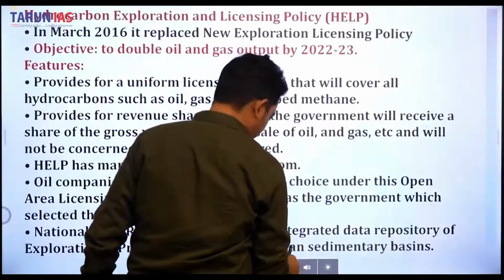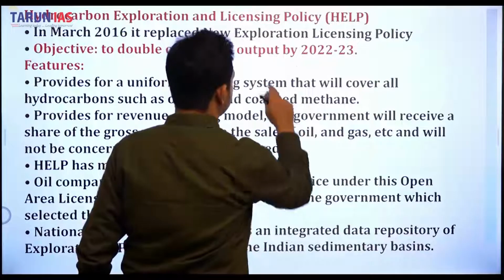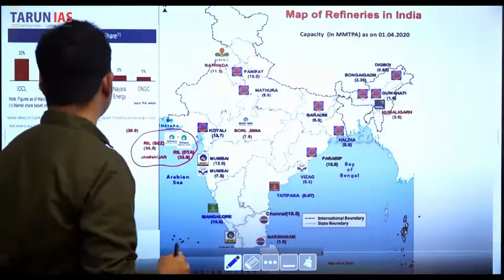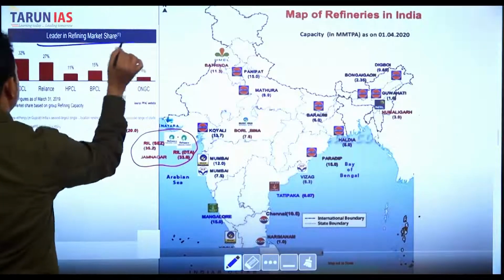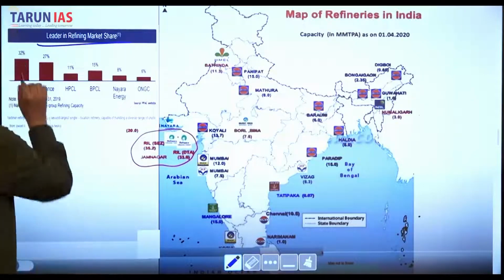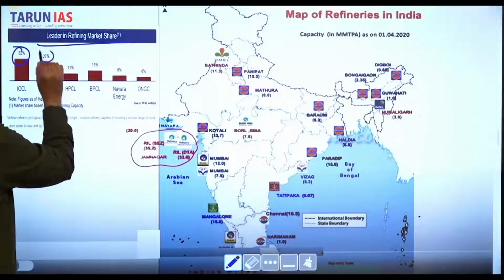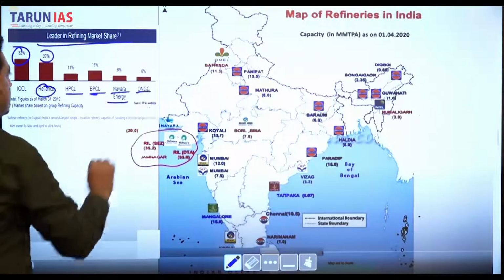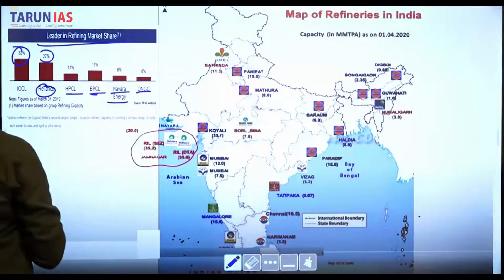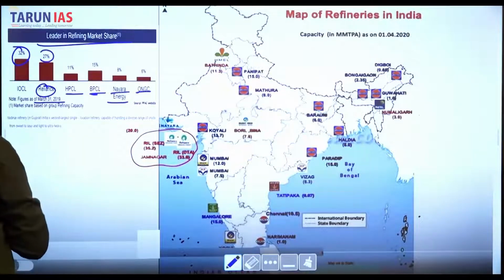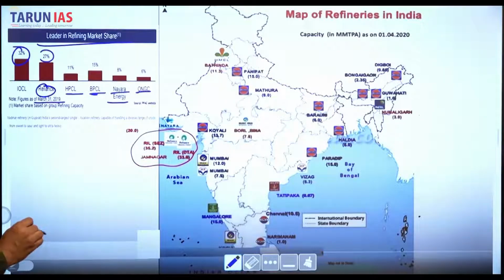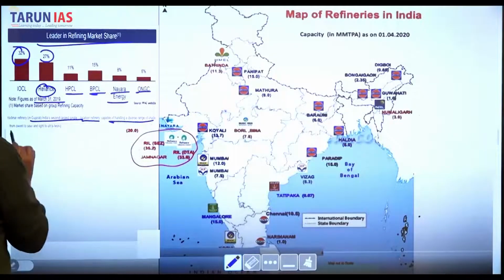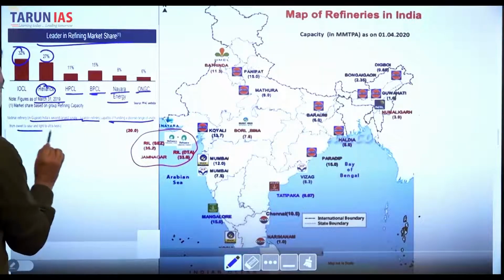If you look very carefully, here is the Aravalli Range. As for leaders in the refining market share, IOCL has 32% share, Reliance 27%, then HPCL, BPCL, Nayara Energy, and ONGC. ONGC has the lowest share as of 31st March 2019. Vadinar refinery in Gujarat is India's second largest single location refinery, capable of handling a diverse range of crude from sweet to sour and light to ultra heavy.